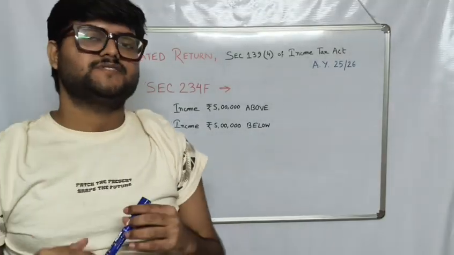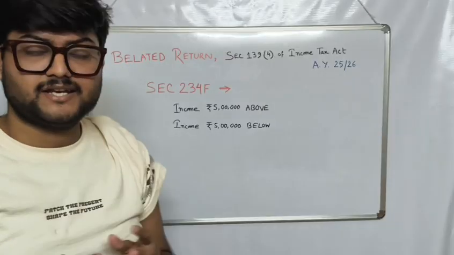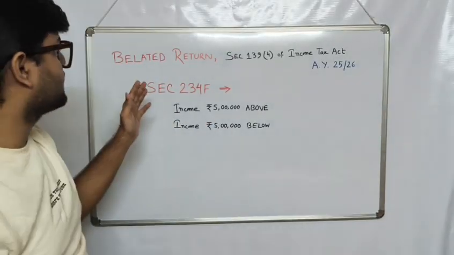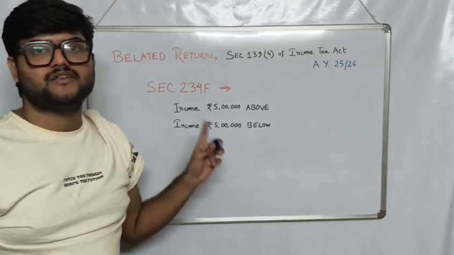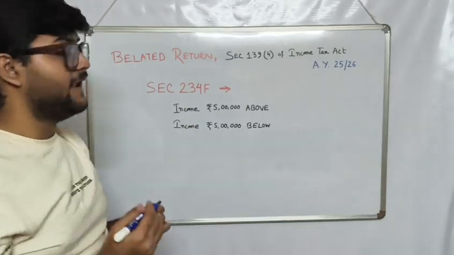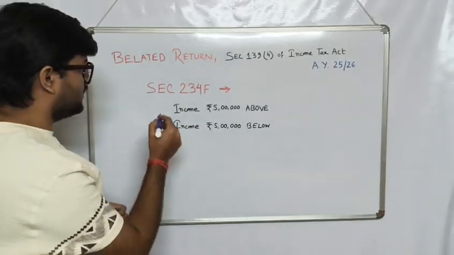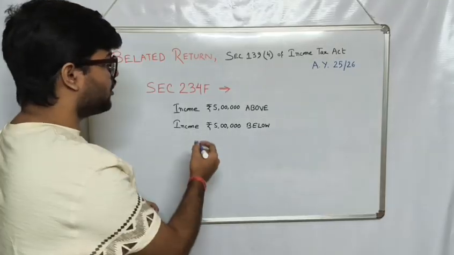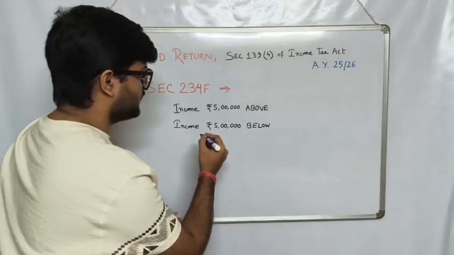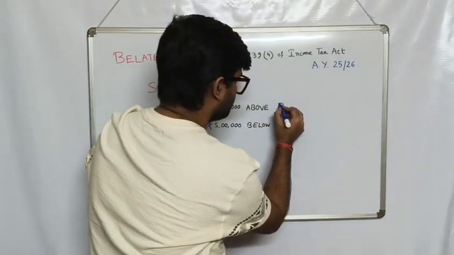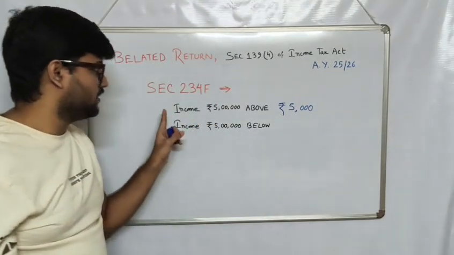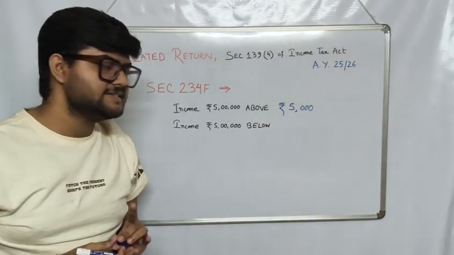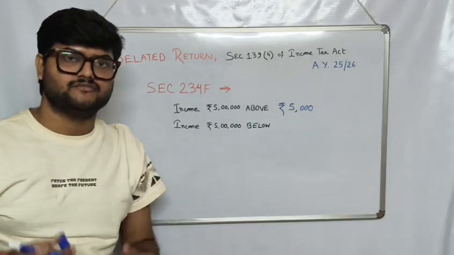Now that we have spoken about the fines that you need to pay, the first section that comes is section 234F. Section 234F talks about paying a fine if your income for the year is beyond 5 lakh rupees. Then the fine would be rupees 5,000. If your income is above 5 lakh rupees, then you have to pay rupees 5,000 as a fine.